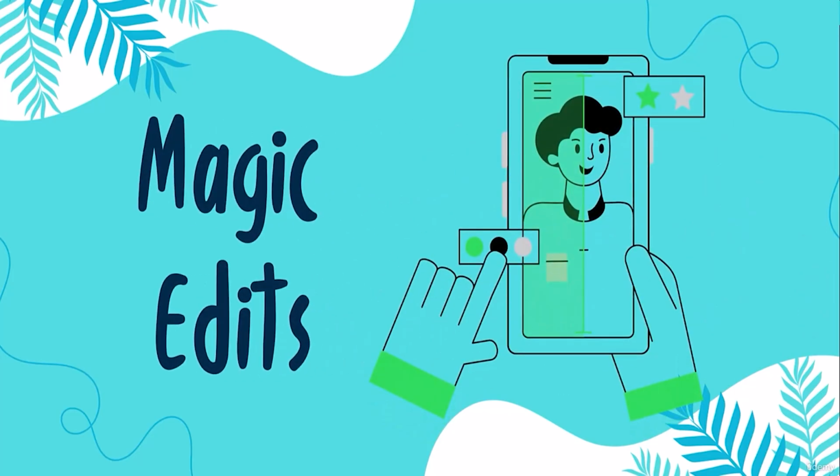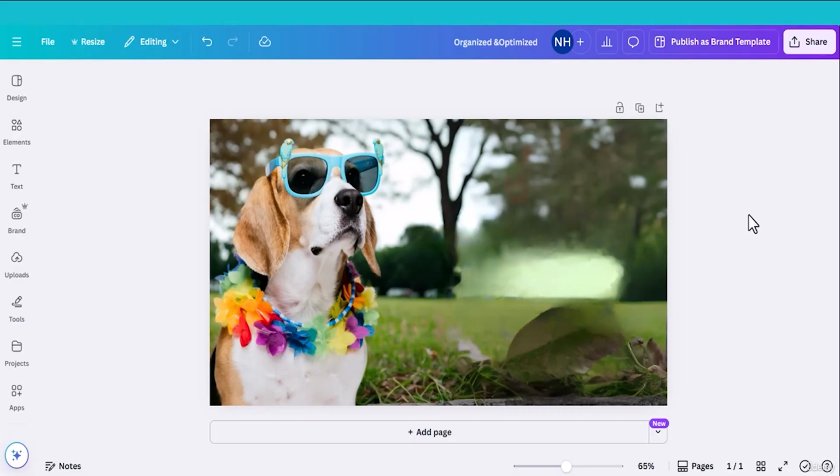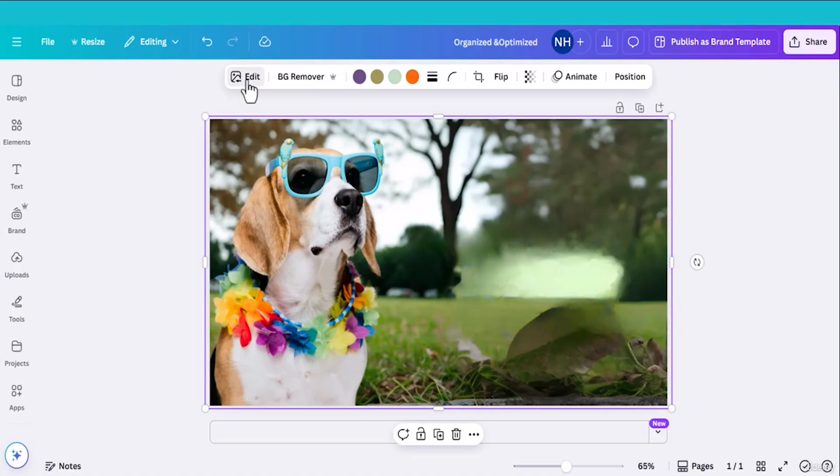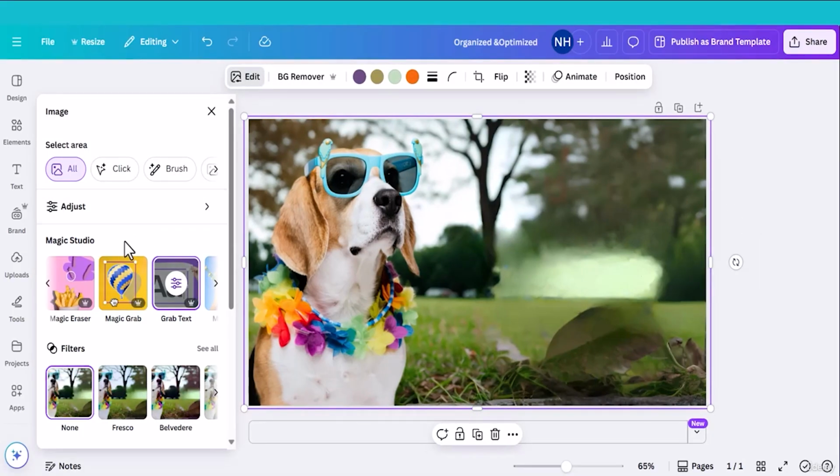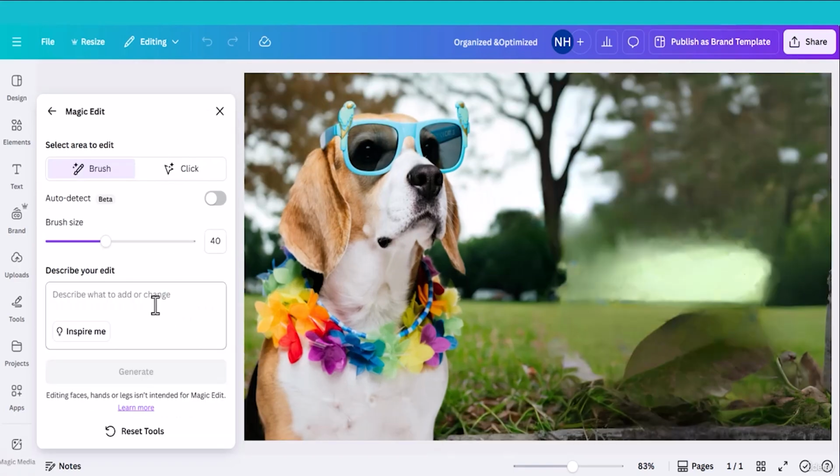Now let's talk about Canva's another coolest feature, Magic Edit. Let's show how to use Magic Edit. Select the image and click edit. It will open Magic Studio. Under the Magic Studio, select Magic Edit. With Magic Edit we can add or change in the image.